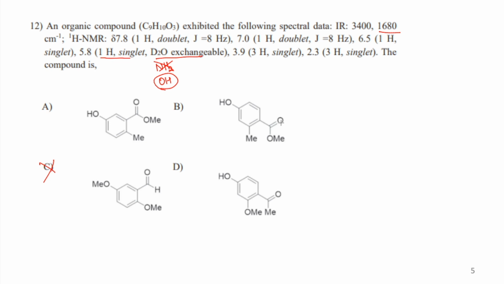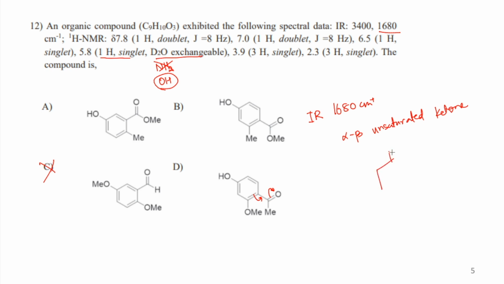Okay, and since this ketone is a conjugated ketone because of this ring, that's why the frequency has decreased. It's not at 1715 but it is decreased. So 1680 centimeter inverse IR is for your alpha beta unsaturated ketone, or conjugated ketone.